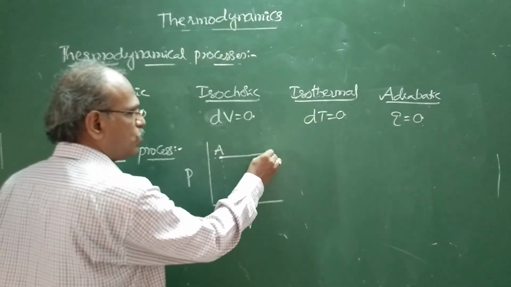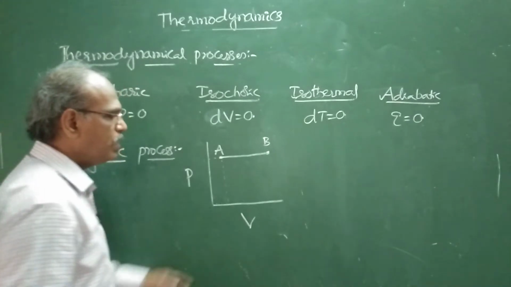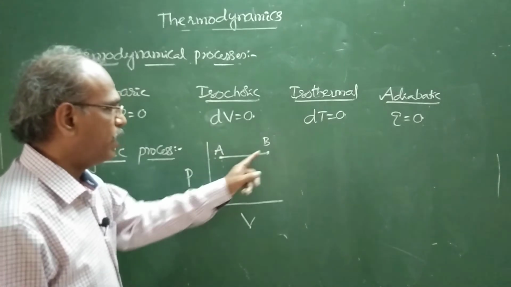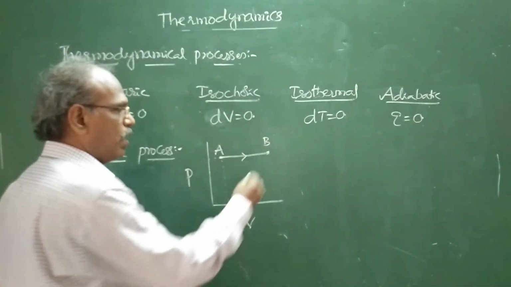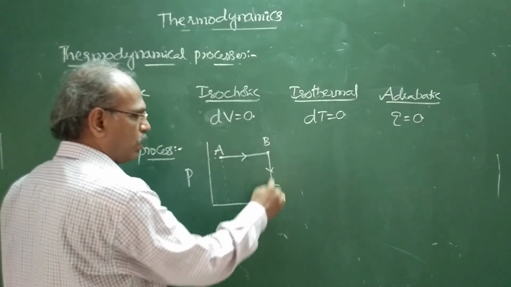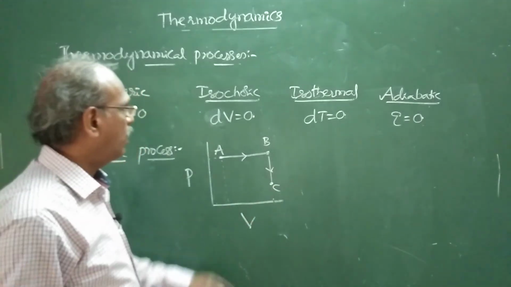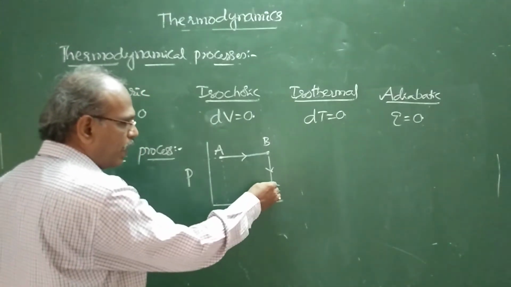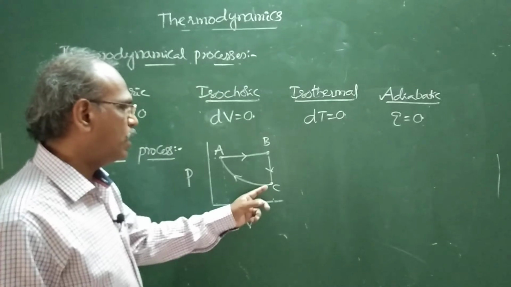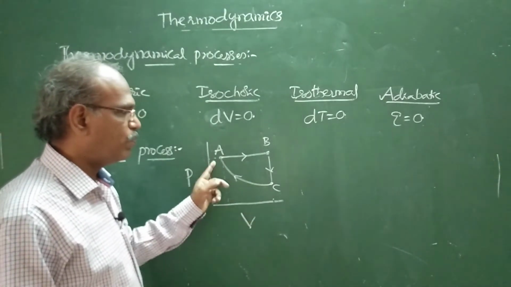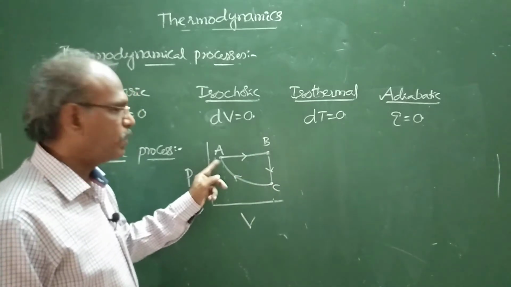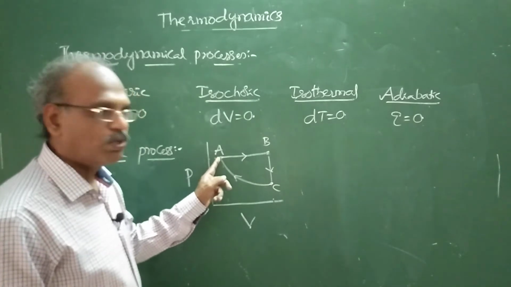Now see, it is changed to the state B. Here its volume is changed, but pressure is kept constant, an isobaric process A to B. And B to C, say this is at constant volume, an isochoric process, and again it is brought back to the initial state A. Here temperature is constant, an isothermal process. This is isobaric, isochoric, isothermal. Again see, it comes back to the original state.